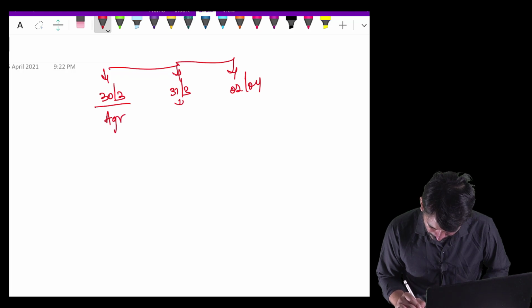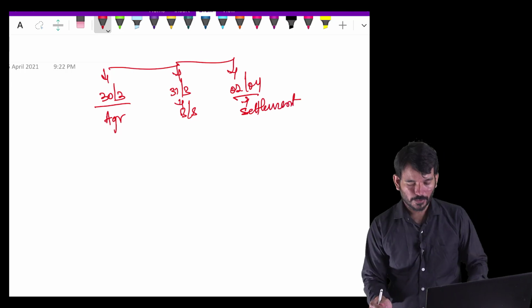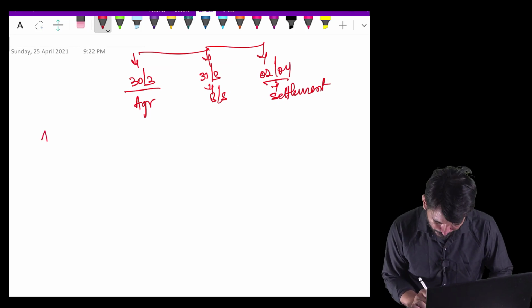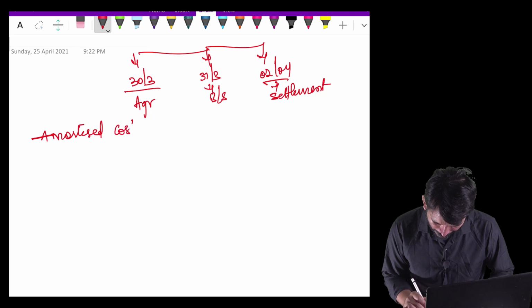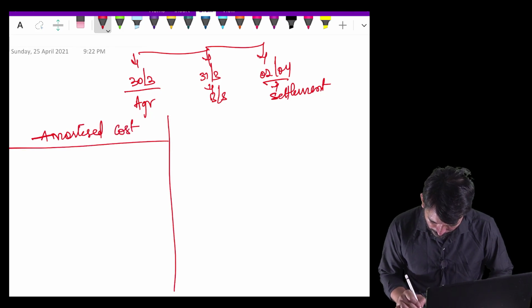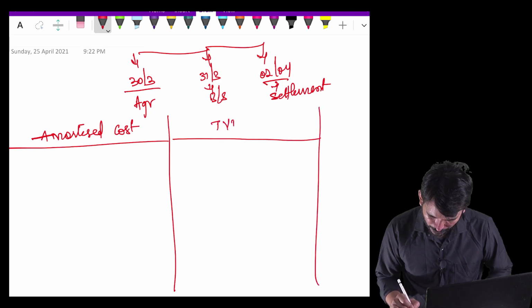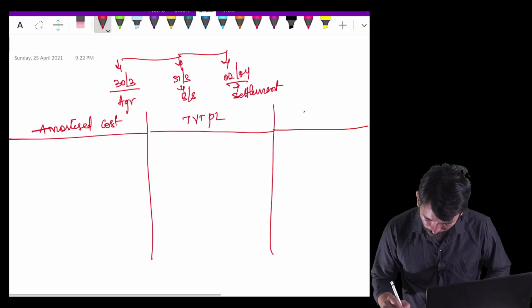This is the agreement date, this is the balance sheet date, this is the settlement date. So we will answer through amortization cost. If the entity is selecting this one, what is the situation? If the entity is selecting fair value through P&L, what is the situation? If the entity is going for fair value through OCI, what is the situation?